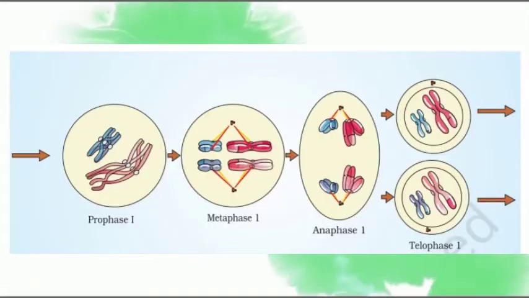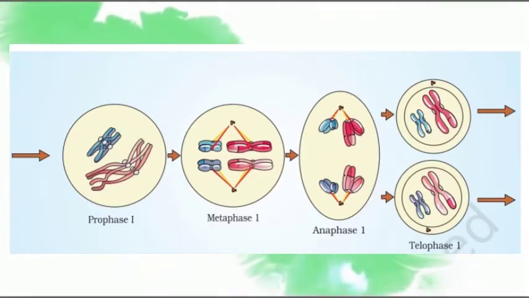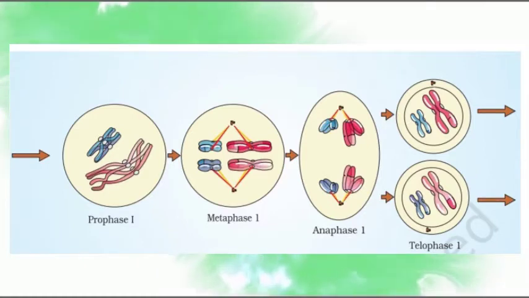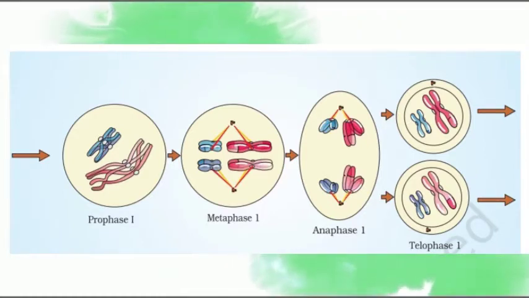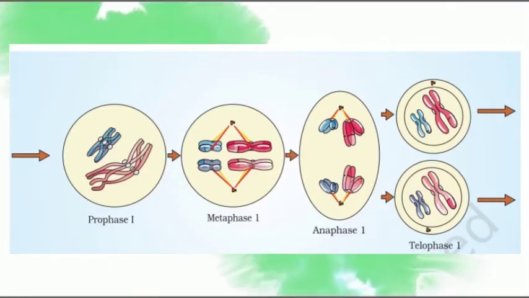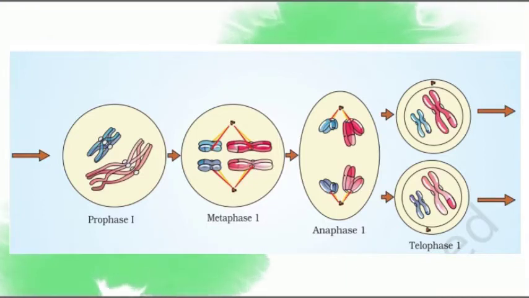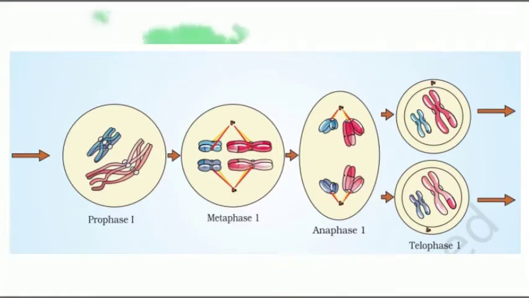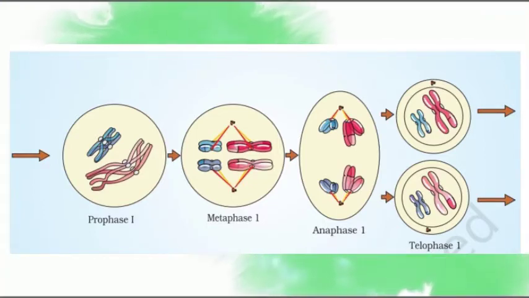Let's see the diagrammatic representation of prophase 1. How the prophase 1 chromosomes are completely condensed in metaphase 1, you can clearly observe in the diagram. After that, chromosomal segregation occurs. Due to that, chromosomes move towards opposite poles in anaphase 1 without centromere splitting.